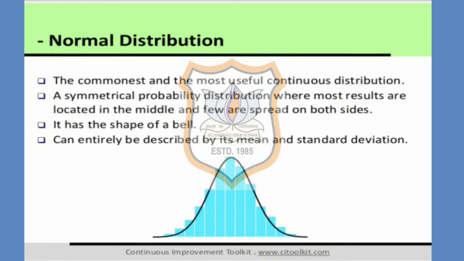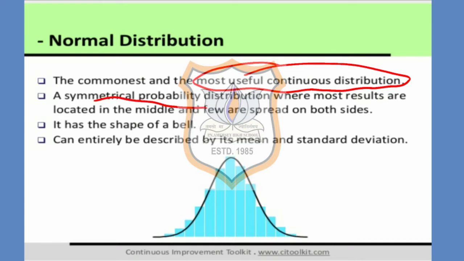First of all, it is the most common distribution which is used, and it is also the most useful continuous distribution. It is a symmetrical probability distribution, where most of the results are located in the middle and very few values are located on the left side and the right side.